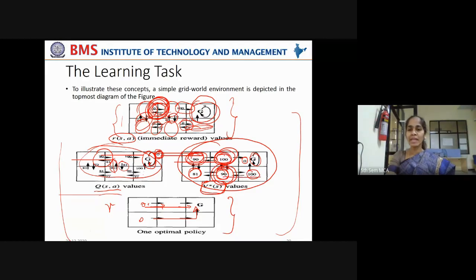But if it is moving again in this direction towards the goal, it can accumulate the reward as 100 because it has taken an optimal step. Further, it goes to the goal state, and from this state, it can't accumulate any rewards because that is the final state and the absorbing state. That is why the rewards that can be accumulated here is just 0.